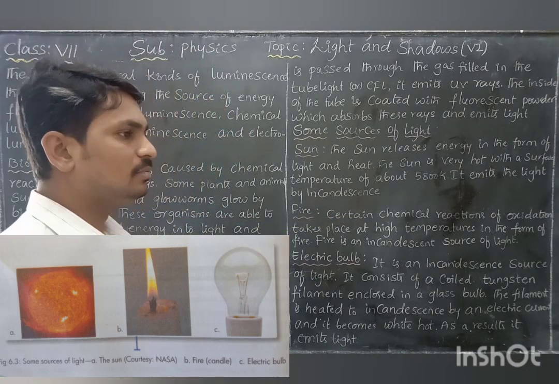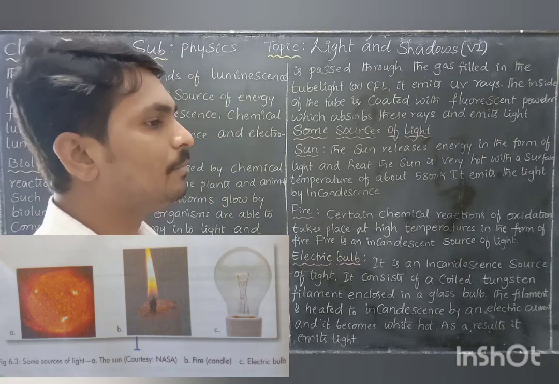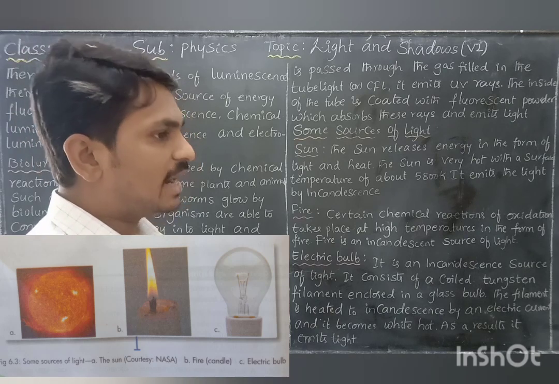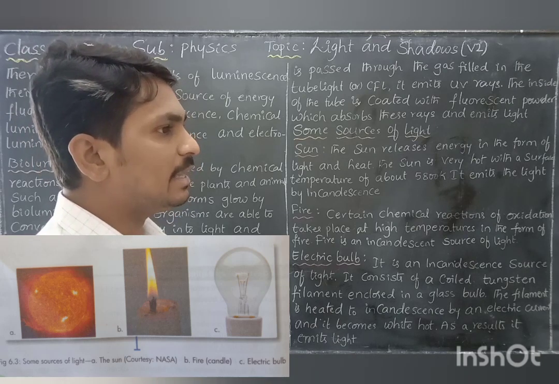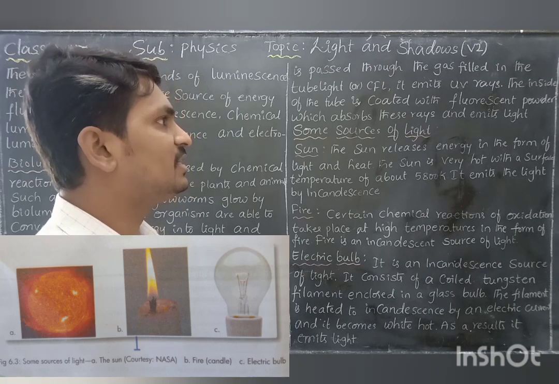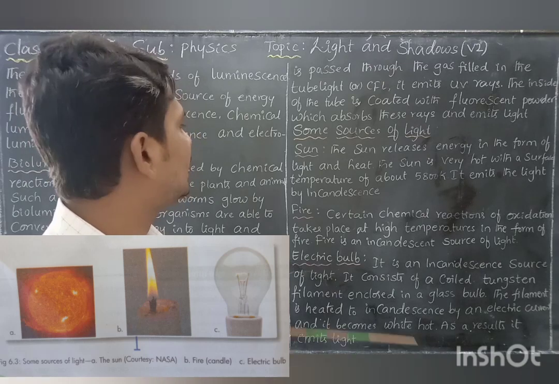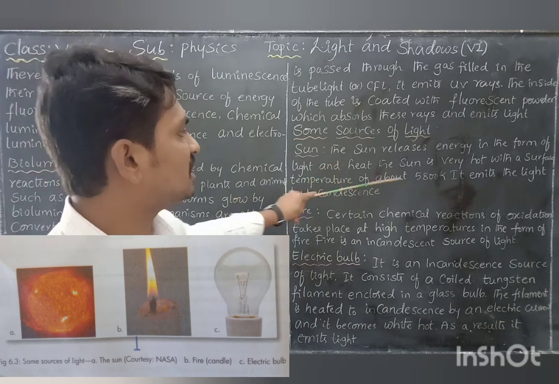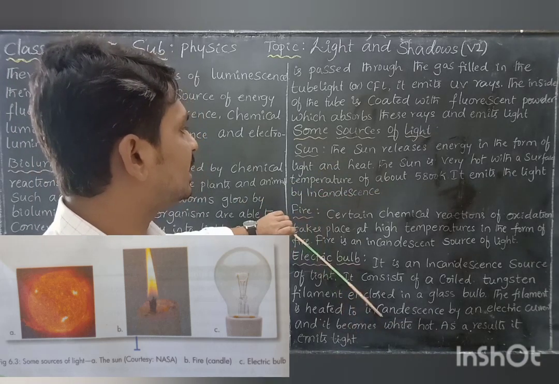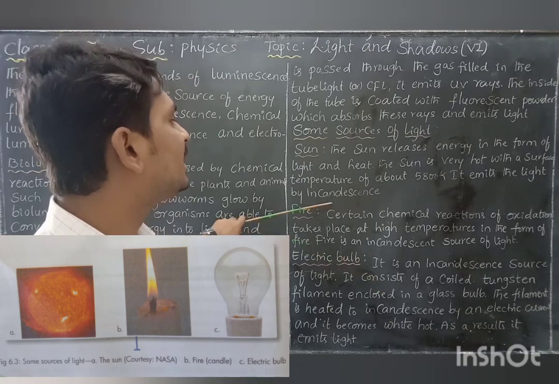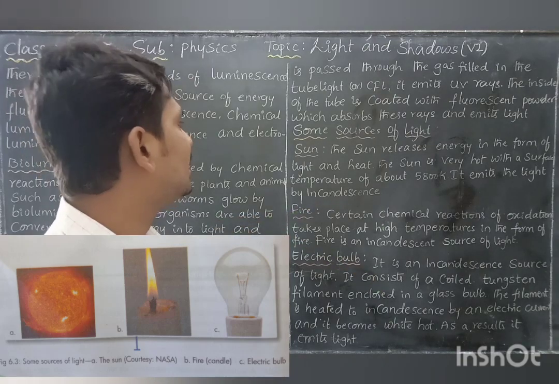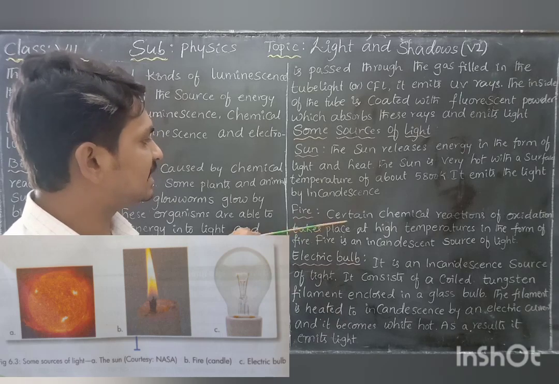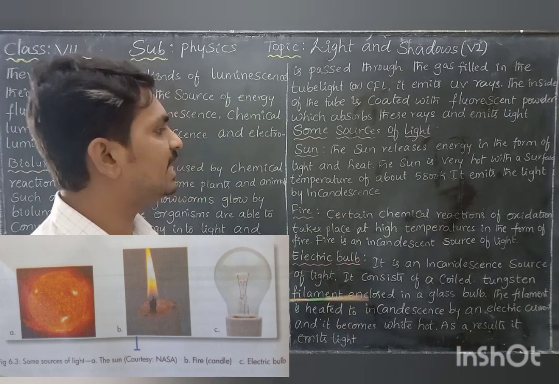As you already learned, whenever a body at a high temperature emits light, it is called incandescence. So the sun's temperature is approximately 6000 Kelvin, and due to incandescence light is emitted by the sun.